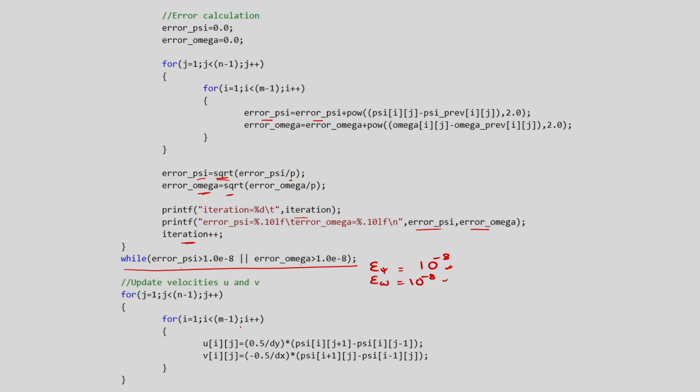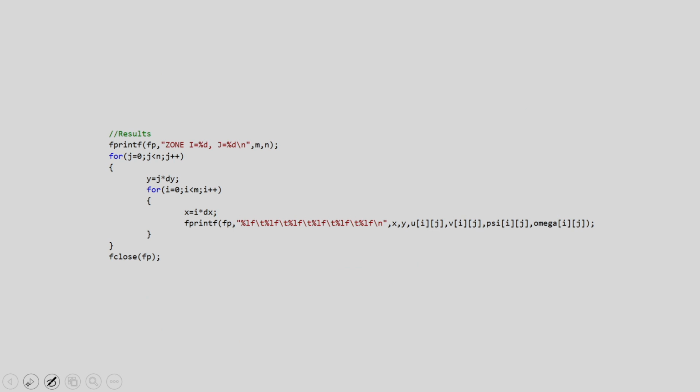If it goes below 10 to the power minus 8, then it will come out of the loop. That means your solution has converged. So, once the solution is converged, you can calculate the u, v at all points, including boundary points. So, all interior points you calculate and you print x, y, u, v, psi, omega to plot it.